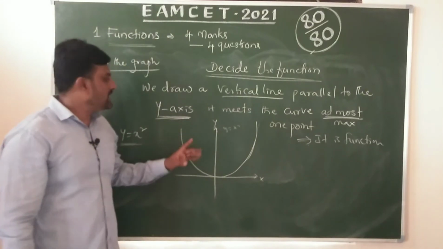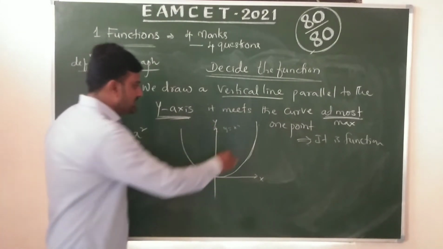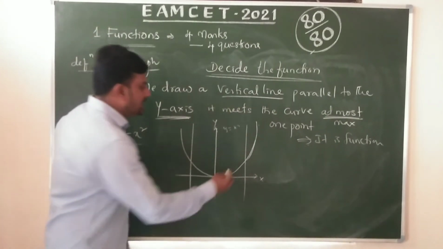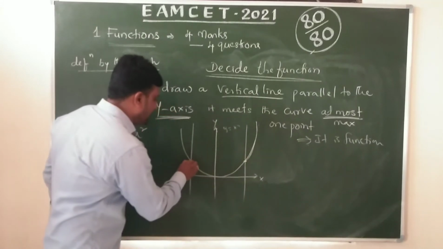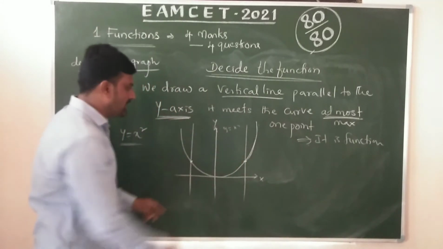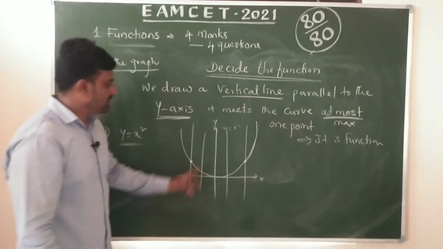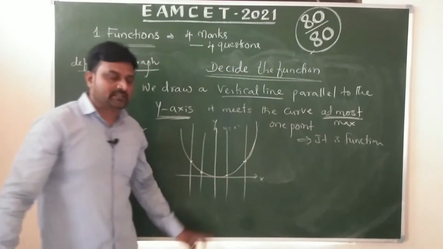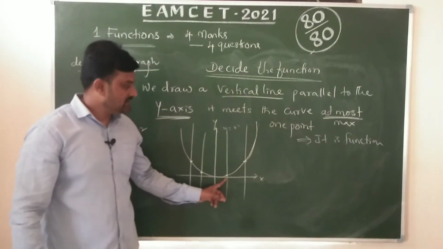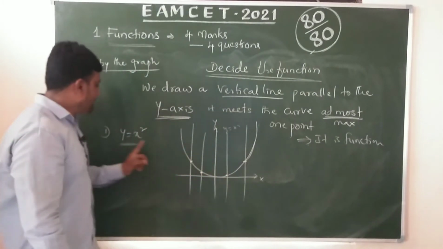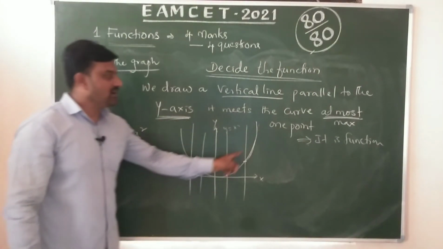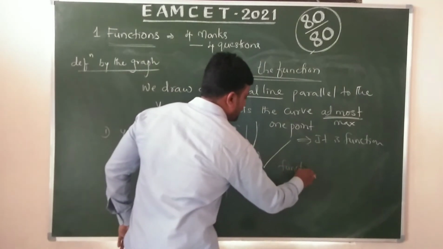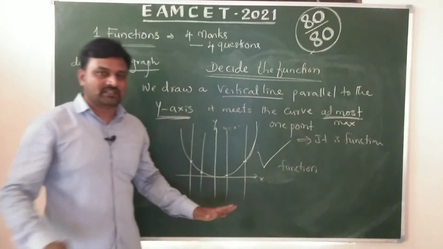You can draw any vertical line parallel to the y-axis like this. It meets at only 1 point. Definitely it should meet at most 1 point. So y equals x square is called a function. Otherwise it is not a function.